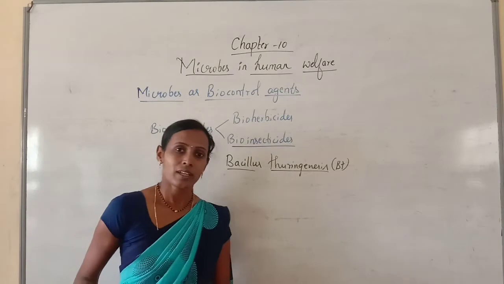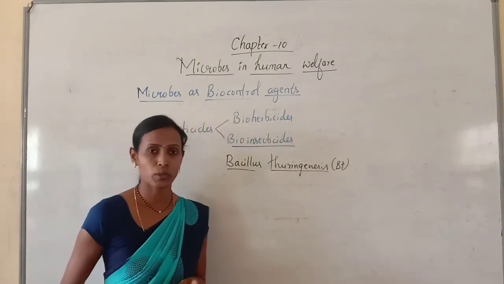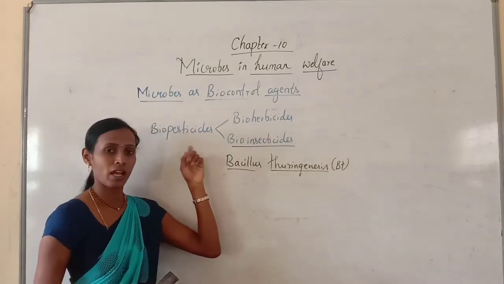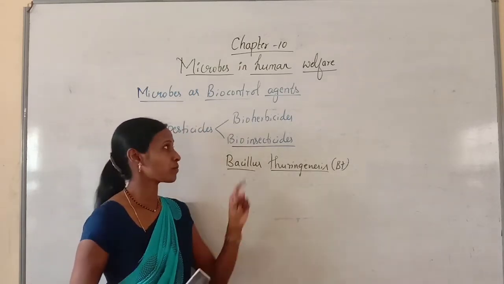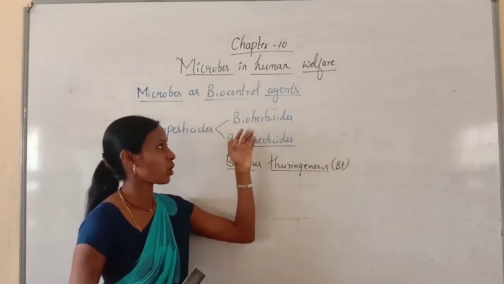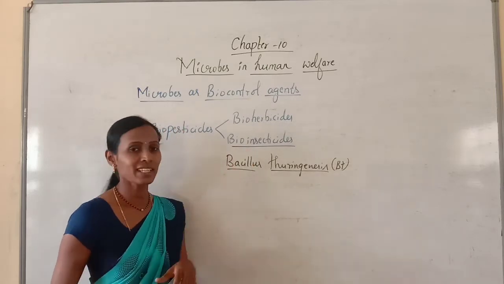Hello students, in this class we are starting with microbes as biocontrol agents. In the last class we discussed biopesticides. Under biopesticides there are two groups, bioherbicides and bioinsecticides. You know what bioherbicides are and also their examples. Now we will discuss bioinsecticides.